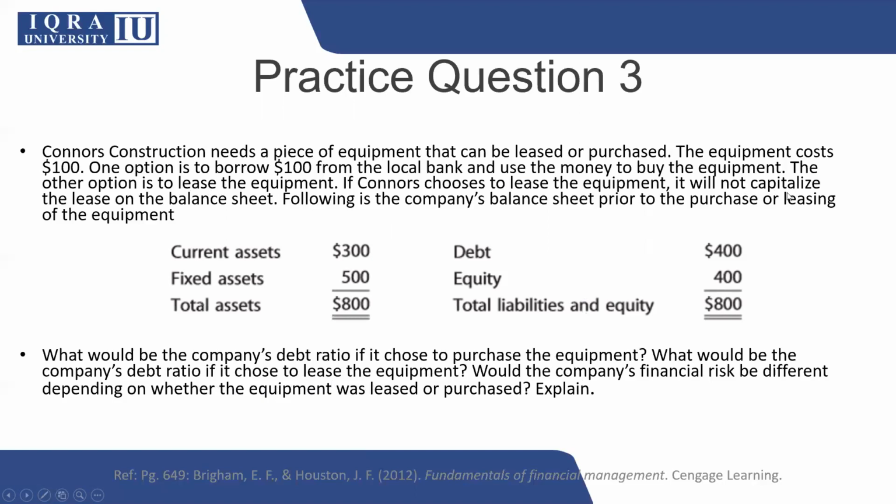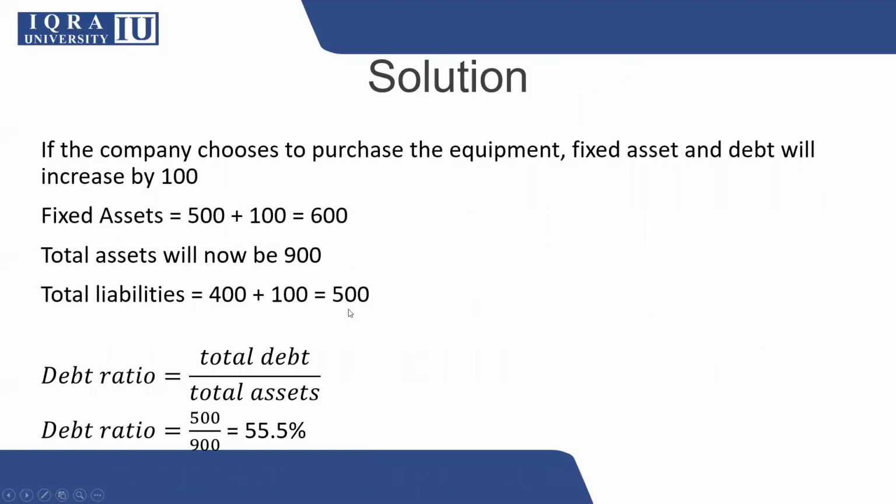So naturally, in that case, there will be no impact on the balance sheet in terms of liability or in terms of assets. So these are the concepts that the question is asking you to understand, and we will see how things are happening. Keep this amount in your mind, that you are planning to buy equipment of 100.